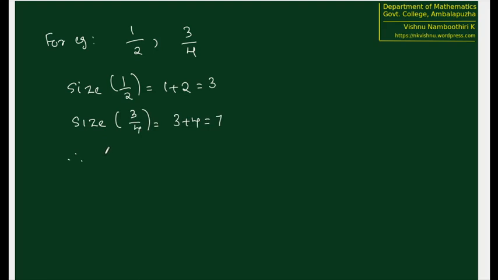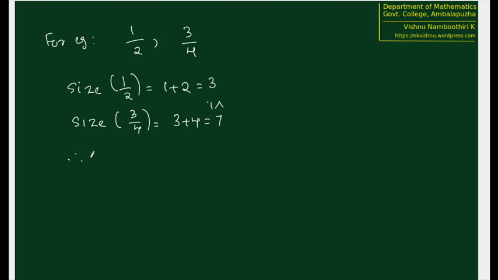Therefore we will say that 1 by 2 has less size compared to 3 by 4. Therefore 1 by 2 will be appearing before 3 by 4.